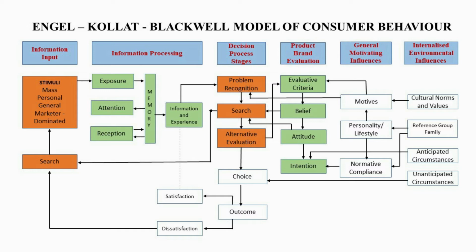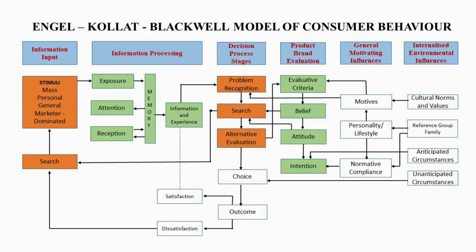Among these, the evaluation criteria are formed out of the interplay of the variables seen under the next two sets. This means that the evaluation criteria are the function of general motivating influences and internalized environmental influences.